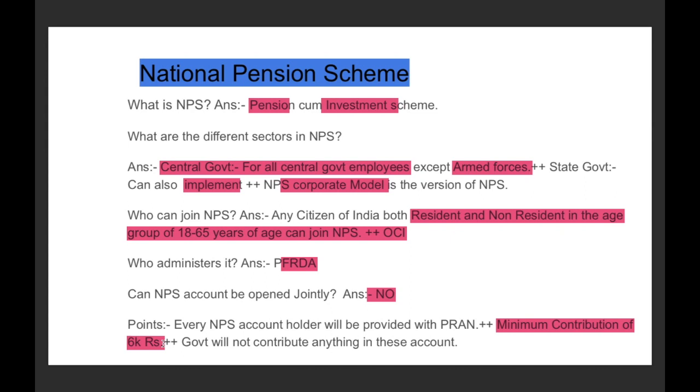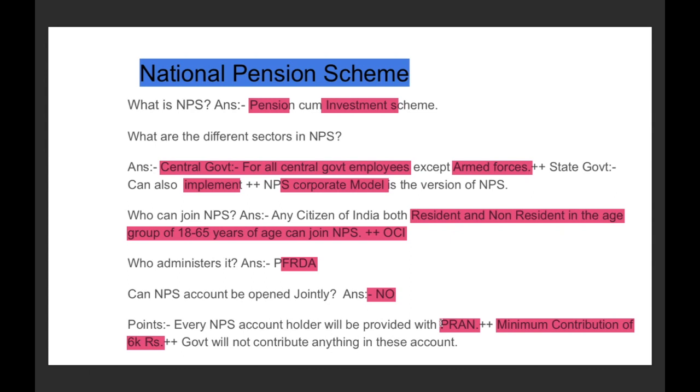It is very important that the minimum contribution should be 6,000 rupees. If UPSC gives the statement that there is no limitation on the maximum and minimum investment, then that statement will be wrong. Understood? And every NPS account holder will be provided with a Permanent Retirement Account Number, that is PRAN.